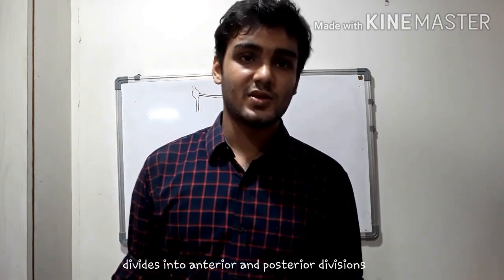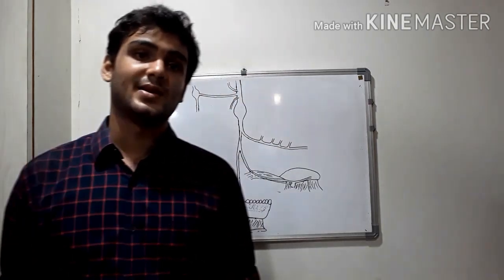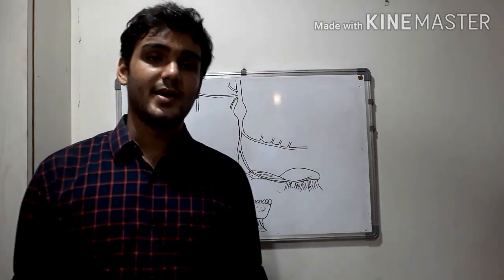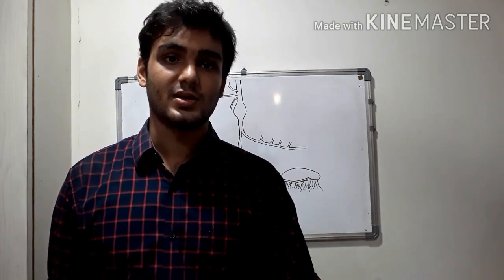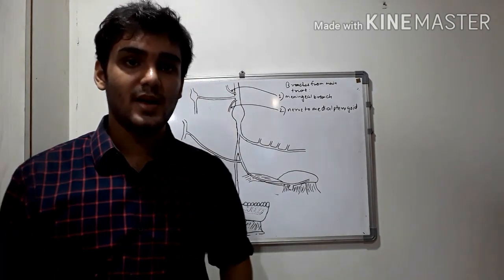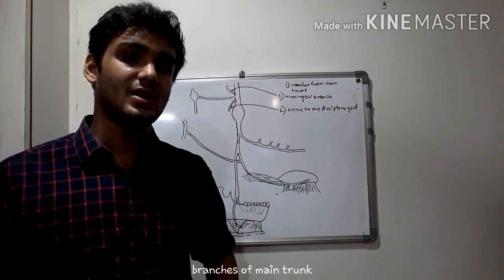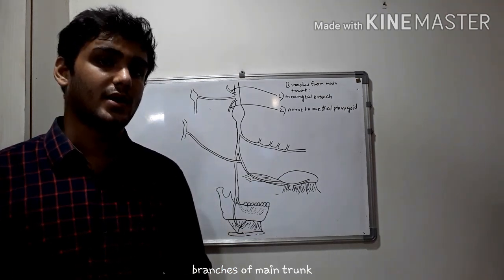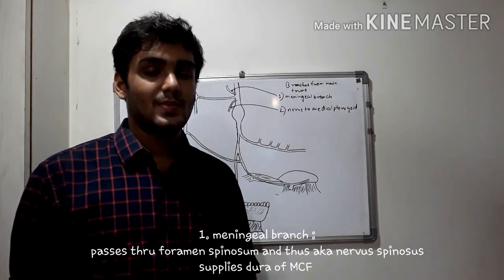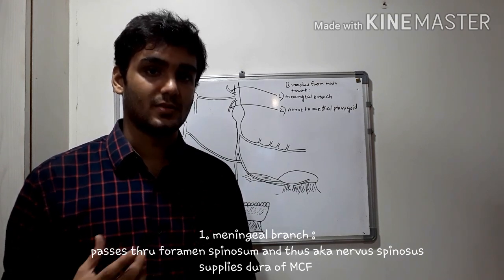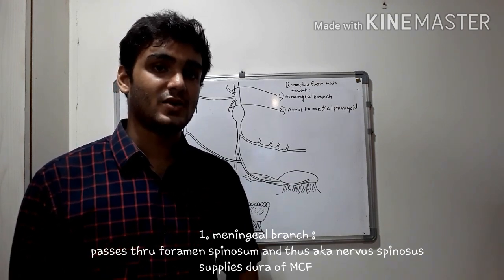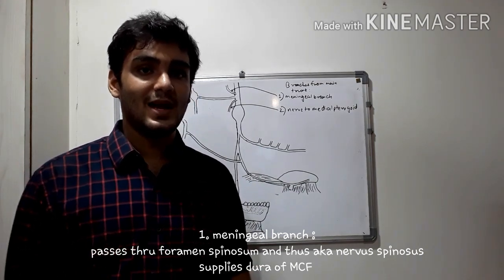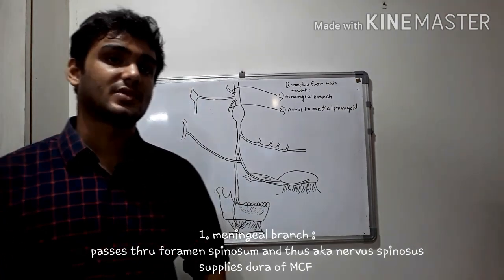So we discuss the branches of the mandibular nerve in three parts: the branches of its main trunk, the branches of the anterior division, and the branches of the posterior division. So firstly, discussing the branches of the main trunk, we have two nerves, the meningeal branch and the nerve to medial pterygoid. Now the meningeal branch passes through the foramen spinosum, and so is also known as nervus spinosus, and it supplies the dura mater of the middle cranial fossa.